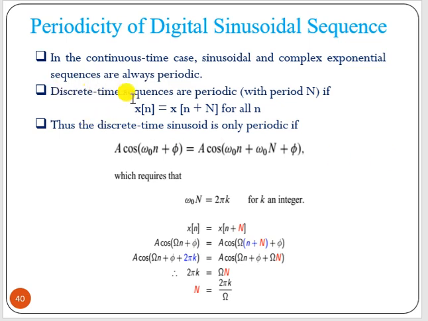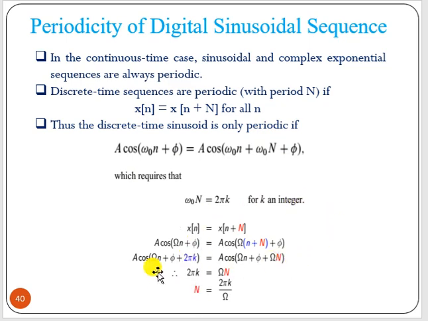Now discrete time sequences are periodic with period N if x[n] equals x[n plus N] for all n. Now for the cosine term, what can you write? Cosine of omega 0 n plus phi. If it is periodic, instead of n you have to write n plus N. Then omega 0 into n plus omega 0 into capital N. Now to be periodic, a cosine or sine wave, this term omega 0 N should be equal to a multiple of 2 pi, so 2 pi k, where k is an integer, right?